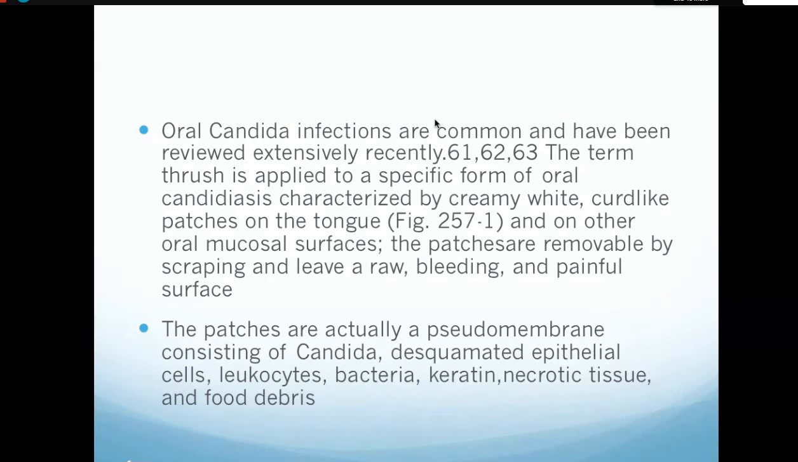Oral candidal infections are common and have been reviewed extensively recently. The term thrush is applied to a specific form of oral candidiasis that is characterized by creamy white cord-like patches on the tongue. Okay, you will see the picture. So if there are white patches on the tongue, which are creamy white, then that is considered oral thrush. And the patches are usually pseudomembranous, containing Candida, desquamated epithelial cells, leukocytes, bacteria, keratin, necrotic tissue, and food debris.